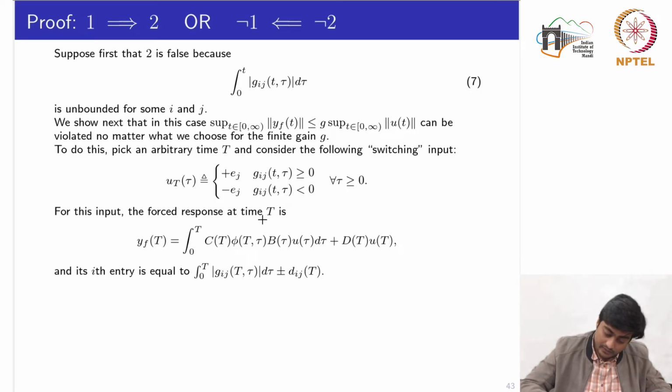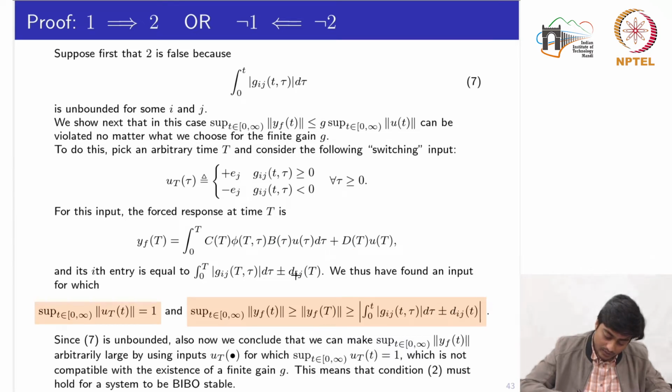So again, if we compute the response at time T, it is given by this one, and its ith entry would be given by this part. Because we know that the ith entry of this part is given by this, and the ith entry of D(t) is d_ij, only at time T.